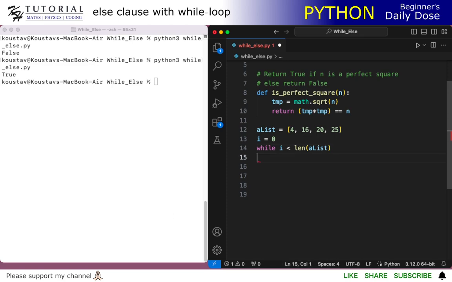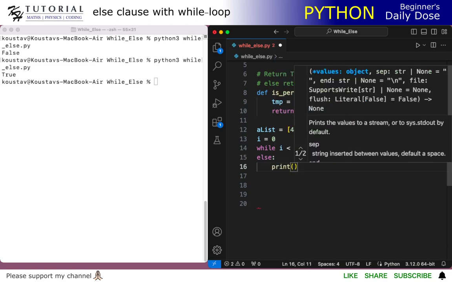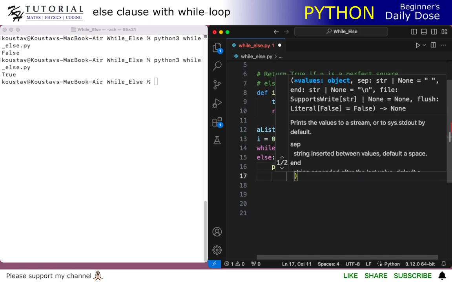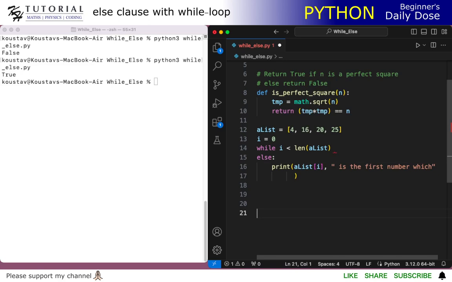So over here it should print that the list element at index i is the first number which is not a perfect square.